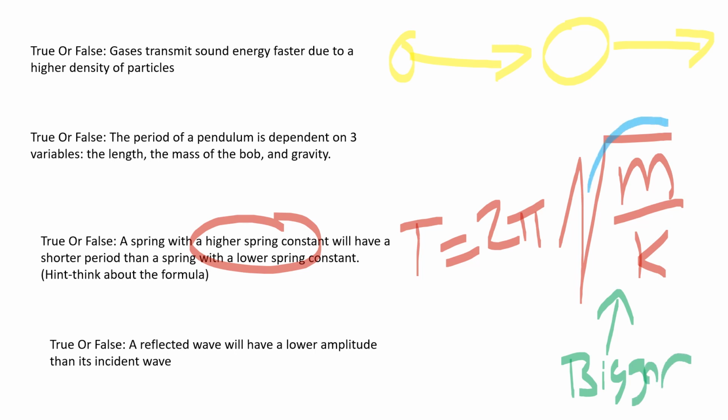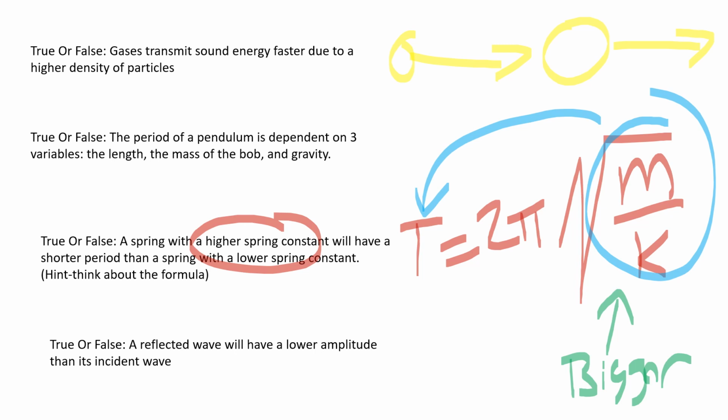Well, this quantity here is going to get smaller, so my period would get smaller. So a spring with a higher spring constant will have a shorter period than one with a lower spring constant. That is true, and you can tell that from the mathematical relationship you see in the formula.